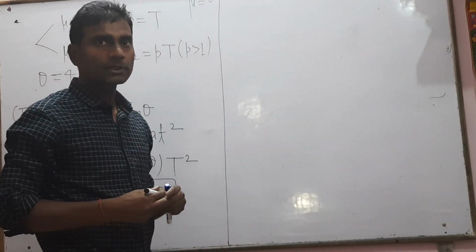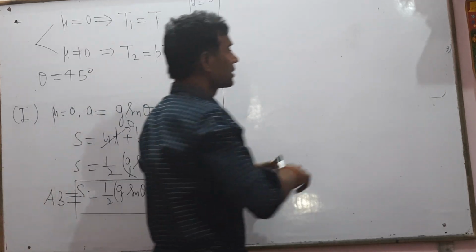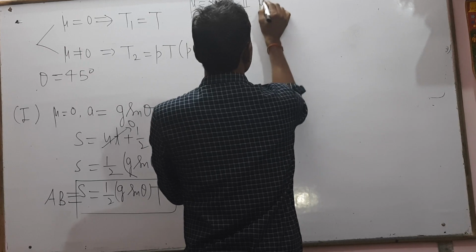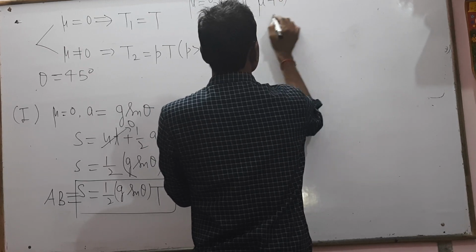Now we construct the second situation, if mu is not equal to 0.